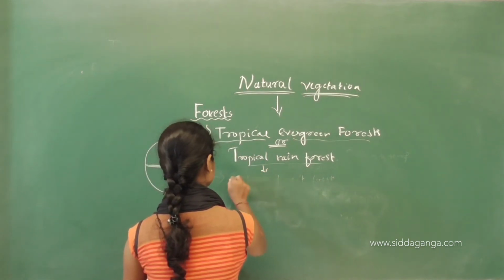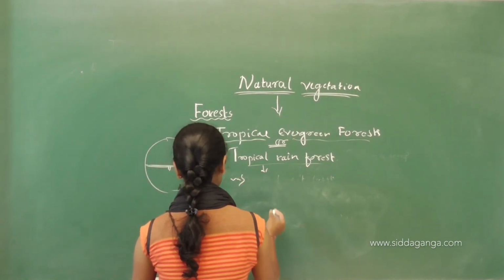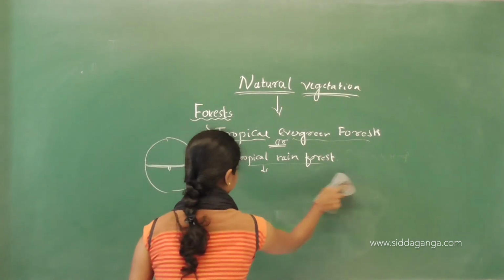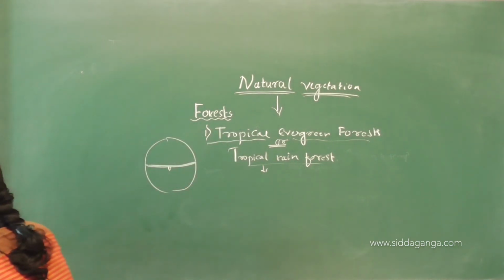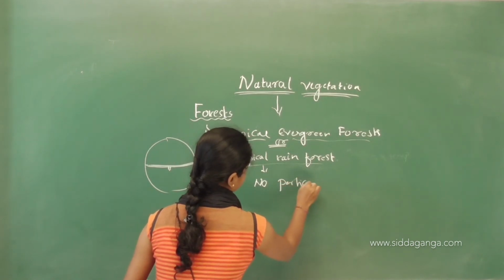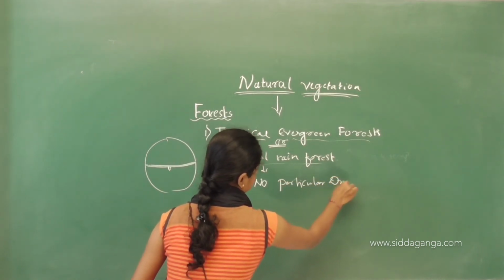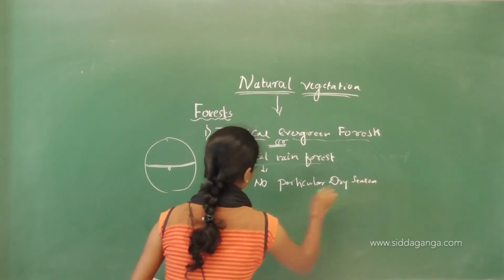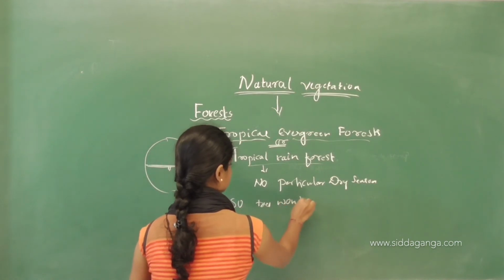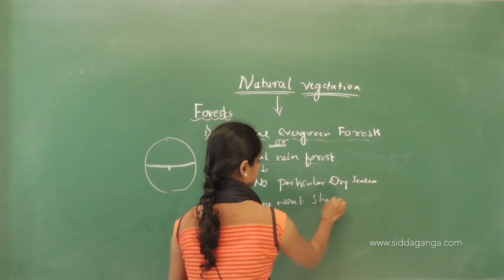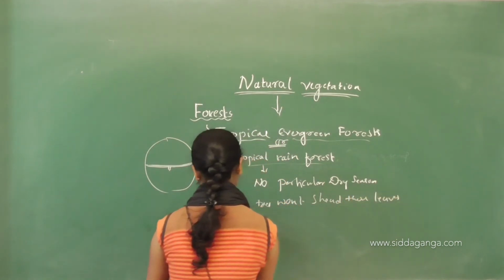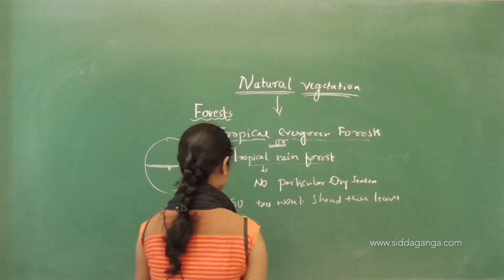Here, as there is no particular dry season, the trees do not shed their leaves. This is why they are called evergreen.